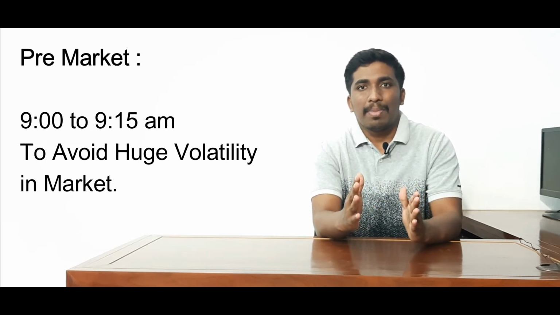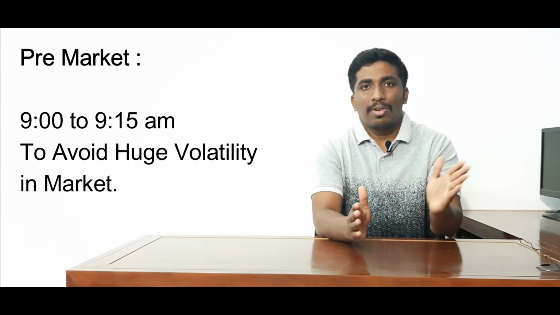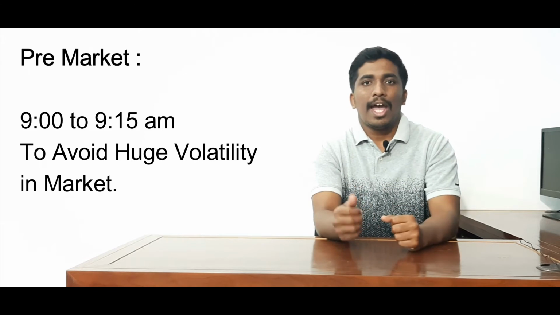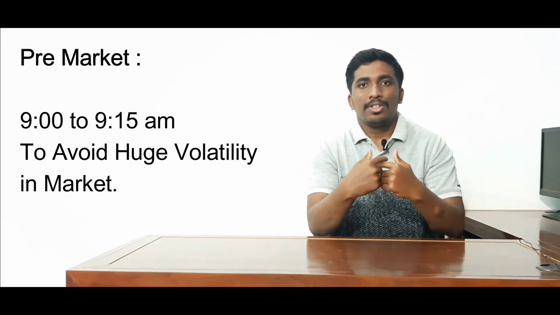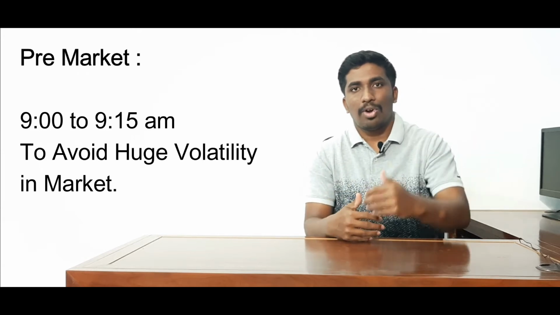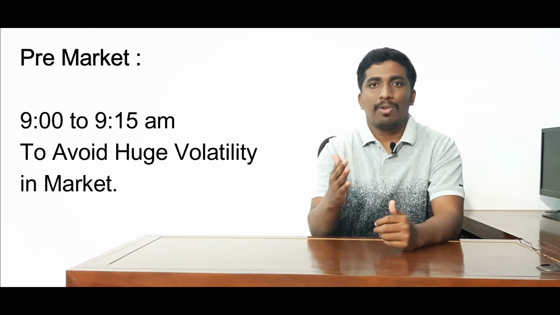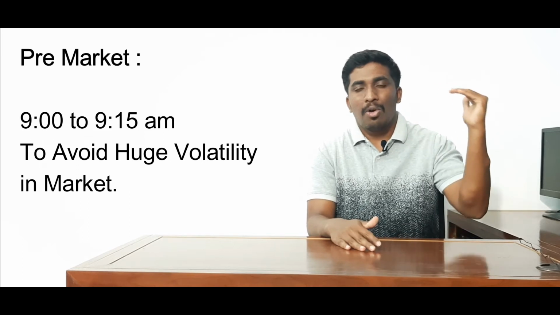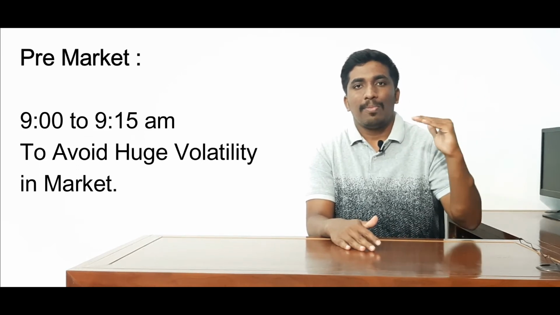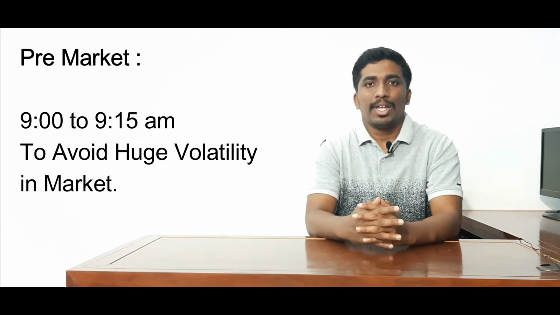So why does the pre-market exist? Before 9 o'clock there are huge buy orders and huge sell orders placed simultaneously. To match that, there would be a lot of volatility in the market. To counter that, the pre-market session is placed so that the market settles the price of buy orders and sell orders, and it becomes available for trading at 9:15. To counter this, the pre-market session has been established from 9 to 9:15.